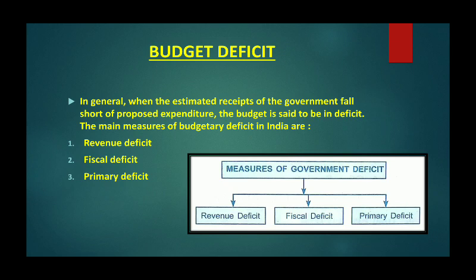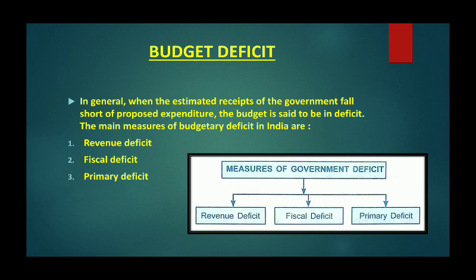Children, don't get confused between budget deficit and deficit budget. These are two different concepts. Budget deficit means the difference between revenue and expenditure. Deficit budget means when the expenditure is more, the budget itself is called a deficit budget, and in that particular budget, the amount by which expenditure is more than the receipt is called budget deficit.